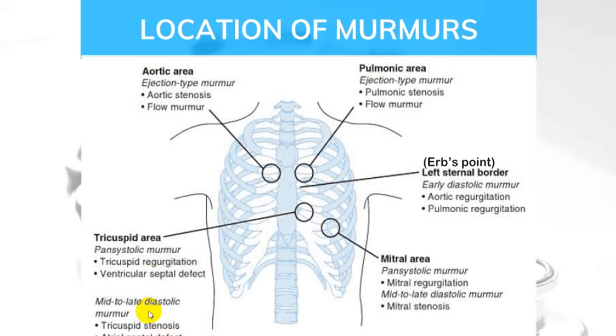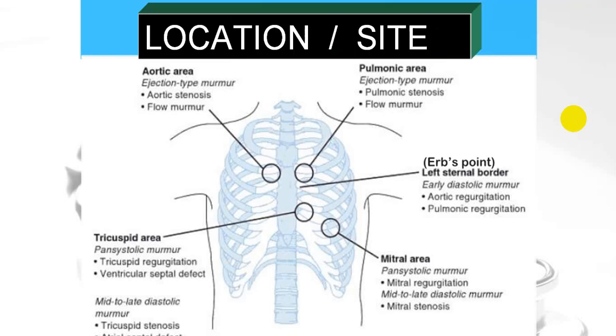And if you get a murmur in what we call the tricuspid area, it may be because of tricuspid stenosis. If you hear the murmur in the left infraclavicular region, it will be a patent ductus arteriosus, and occasionally in case of coarctation of aorta. So this will be the location of the murmur sites.